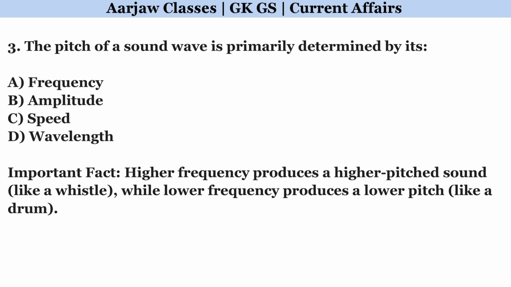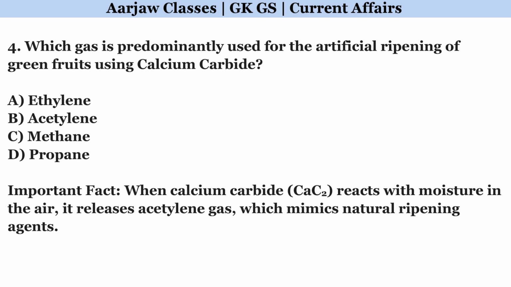The pitch of a sound wave is primarily determined by its. Right option is A. Frequency. Which gas is predominantly used for the artificial ripening of green fruits using calcium carbide? Right option is B. Acetylene.